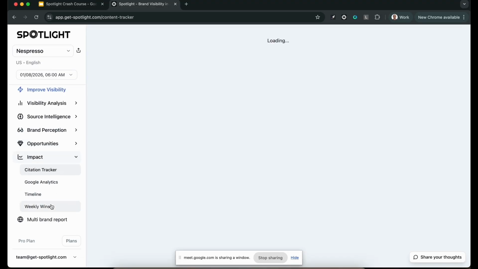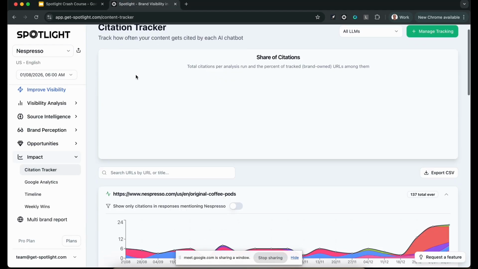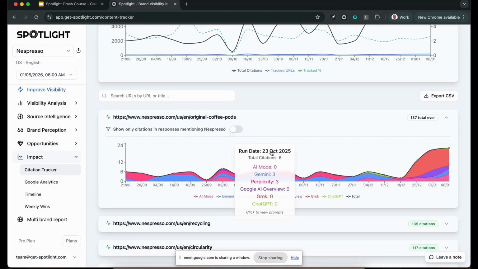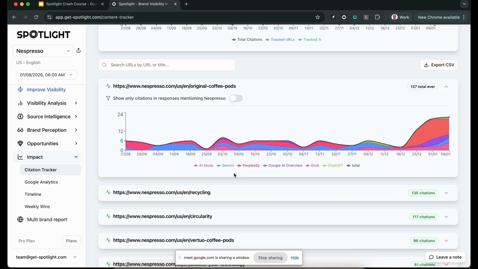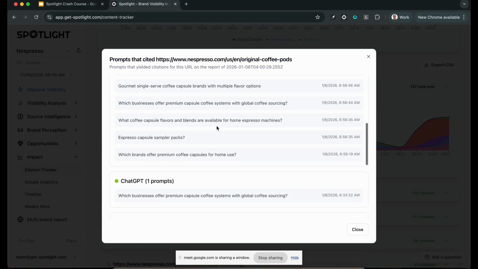And then I want to show you another tool where we track all of your content and show you the performance of each piece of content. Here, for example, on this post, we can see over time how often each one of the models has cited this piece of content. If I click here on the last run a few days ago, we can see which models and which prompts were used in order to cite this piece of content.